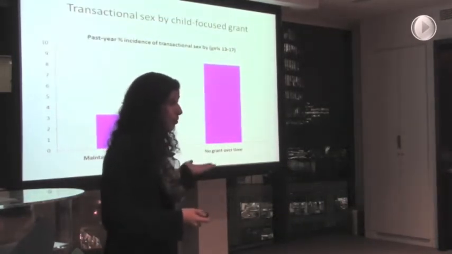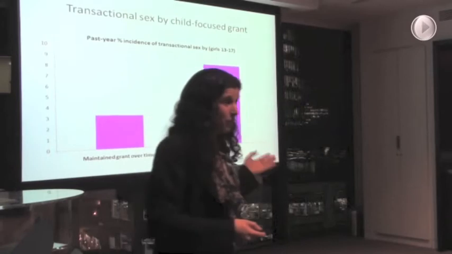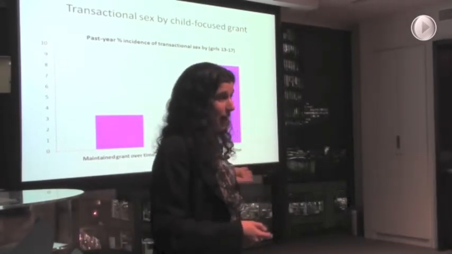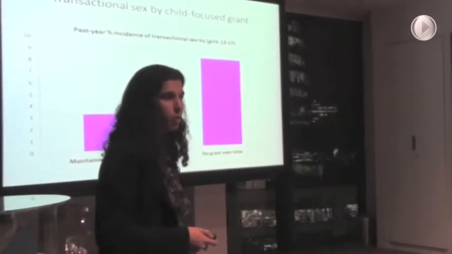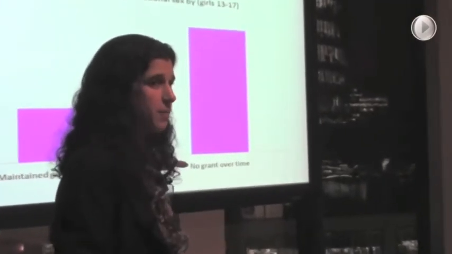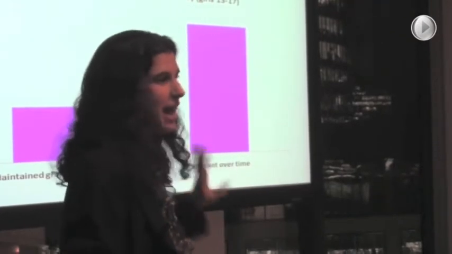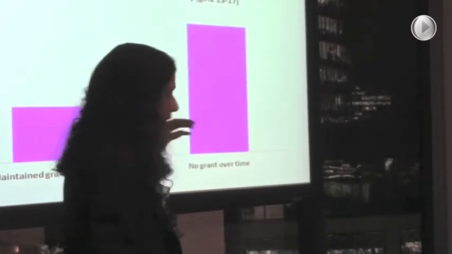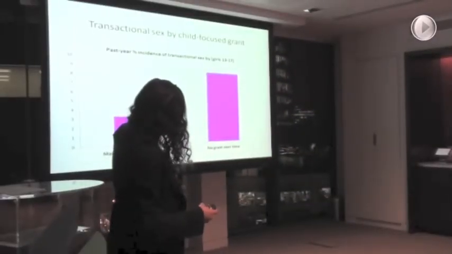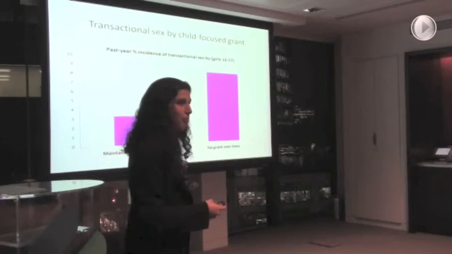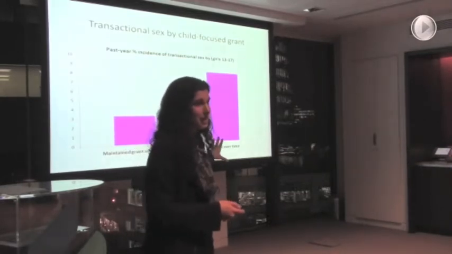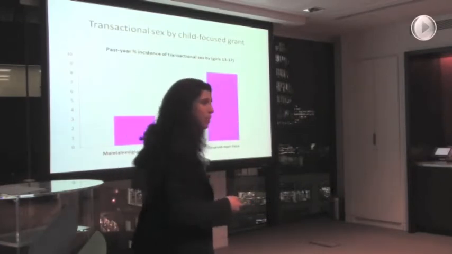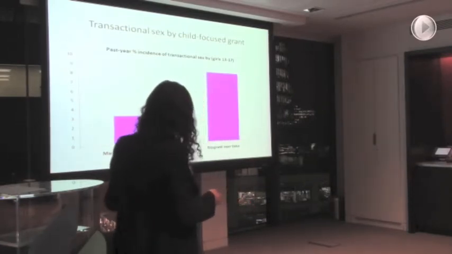And to our surprise, but also to our real relief, we're finding that there are real impacts. This looks at child-focused grants, like a child support grant or a foster care grant, but it's the same for any kind of grant. Any cash transfer into the home brings the same results. You can see that girls who have a grant over 2 years are much less likely to be having transactional sex or to start having transactional sex than girls who don't. It's about 3 times less likely.